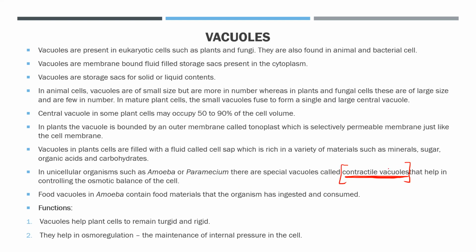But in the case of plants, they have to store various substances like minerals, sugars, organic acids, carbohydrates. So plants are storing more and more substances, but animals are maintaining the concentration. यहाँ पर ये लोग store नहीं कर रहे. In animals, they are just maintaining the concentration of water and mineral. तो क्योंकि store नहीं कर रहे, that's why their size is not so big.